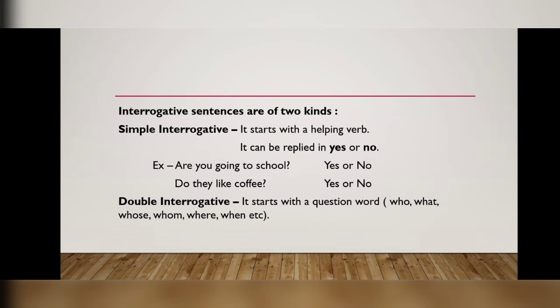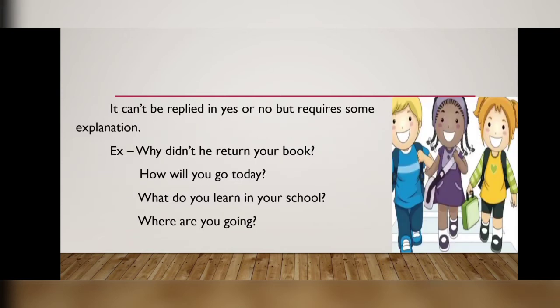Double interrogative starts with a question word: who, what, whose, whom and so many. It can't be replied to in yes or no but requires some explanation. Example, why didn't he return your book? So we cannot simply reply in yes or no. We have to give an explanation for the answer.